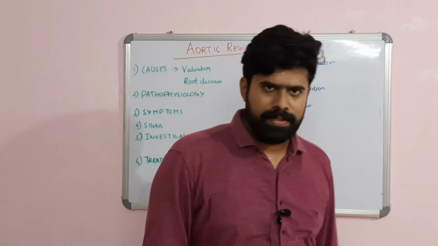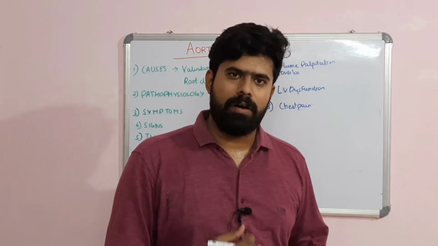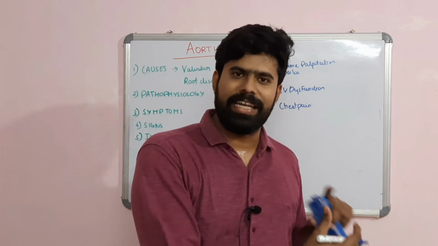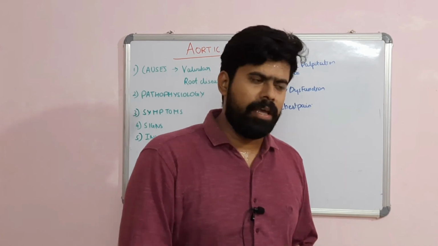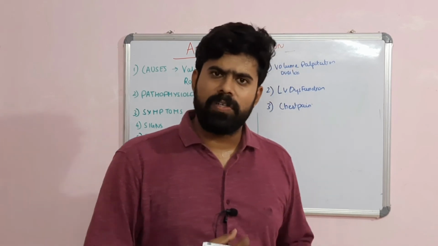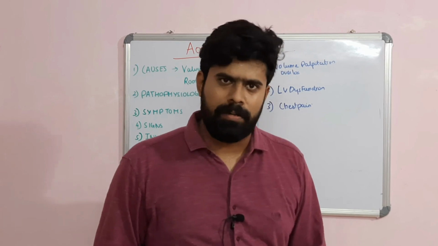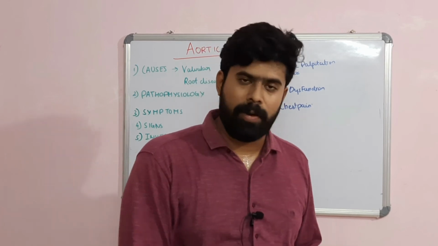Because of two reasons. First, the heart's oxygen demand is increased because the heart undergoes eccentric hypertrophy. Secondly, because of the increased systolic wall stress, there will be increased oxygen requirement.